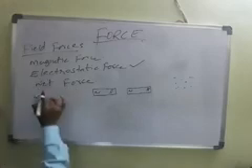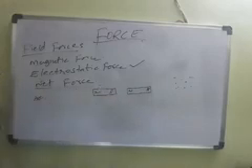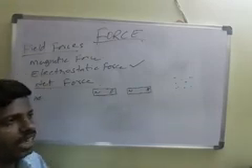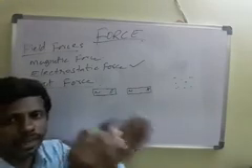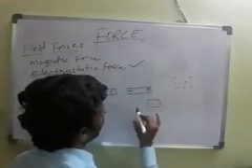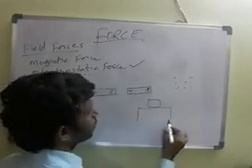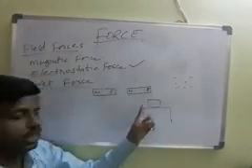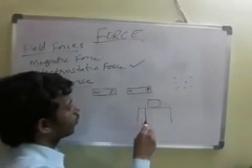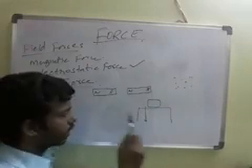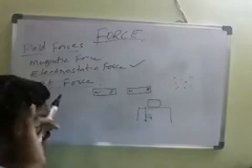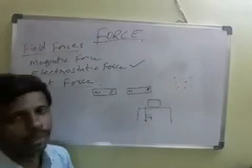Then next one, net force. What is the net force? The total force on any object, how many forces are acting, the total of those forces we call the net force. Suppose one book is there on the bench. This is the bench, and one book is here. Generally, on the book one force acts downward. That force you already know: gravitational force. And in every object, gravitational force will definitely be there.